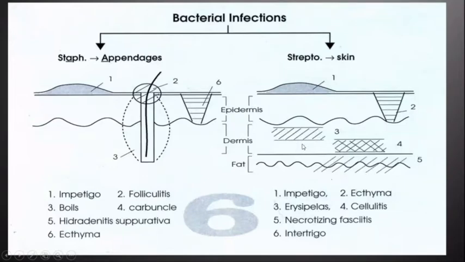And when a very deep layer of subcutis is involved, which leads to massive infection of the skin, it is termed necrotizing fasciitis. Intertrigo is a term for a skin infection which can be caused by both bacterial as well as fungal infections, fungal etiology actually, and it is mostly caused by Streptococcus, which occurs in between the skin folds of the body.